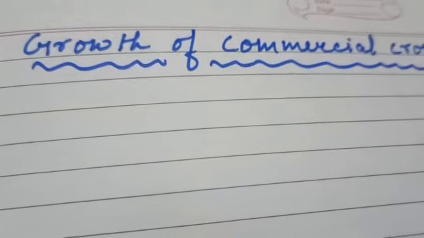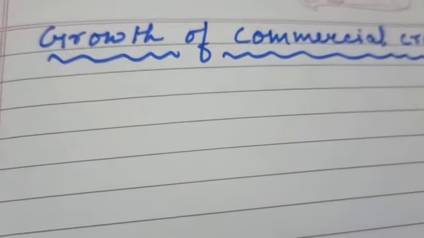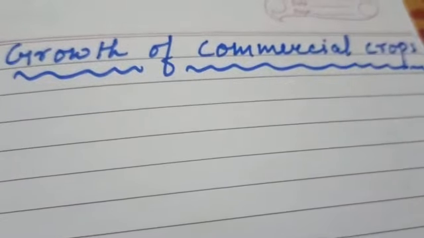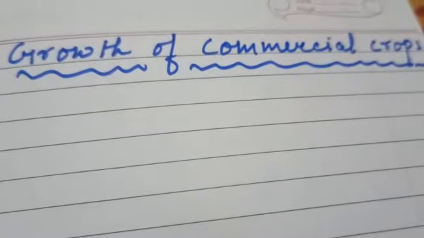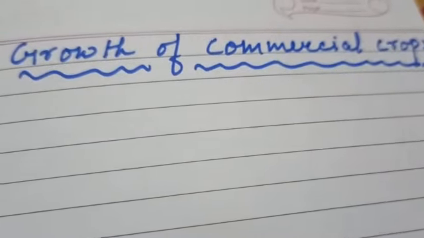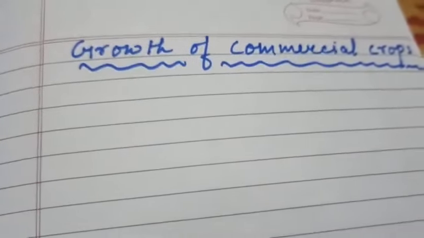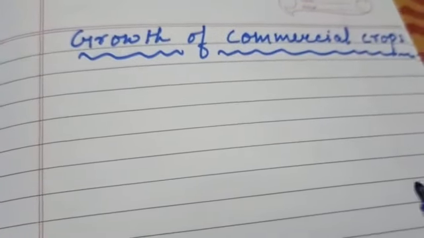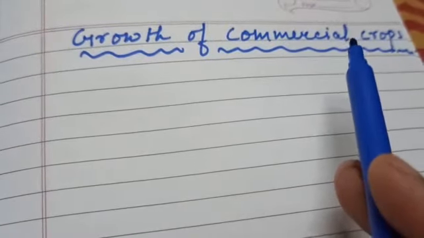In our previous class, we read about different types of land revenue systems which were adopted by the Britishers to earn more and more profits. Systems like the Zamindari system, Ryotwari system and Mahalwari system were all introduced by the Britishers for collection of land revenue. Now today we will see how this land revenue collection helped the Britishers, and now they started forcing our farmers to grow commercial crops.